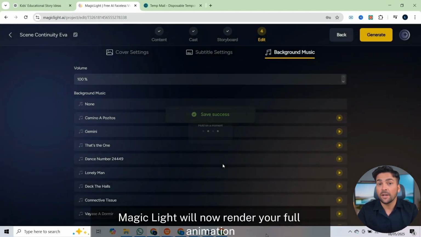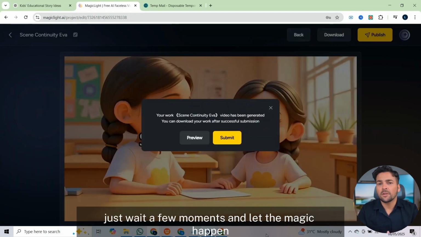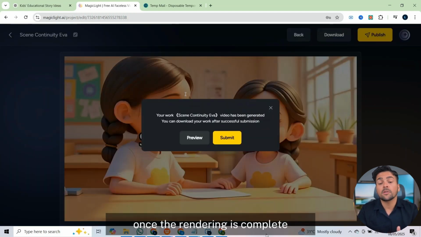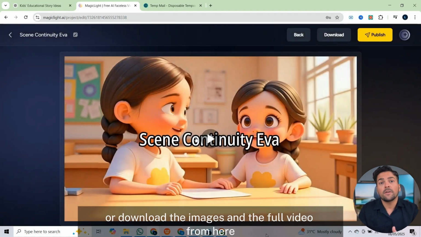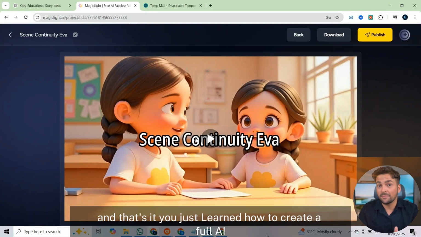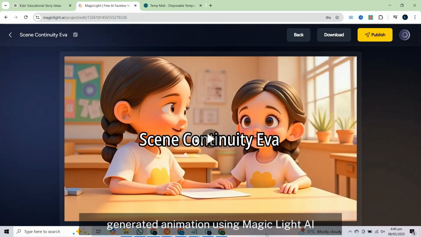MagicLight will now render your full animation. Just wait a few moments and let the magic happen. Once the rendering is complete, we move to step 4, previewing the video. You can either publish it directly or download the images and the full video from here. And that's it. You just learned how to create a full AI-generated animation using MagicLight AI.